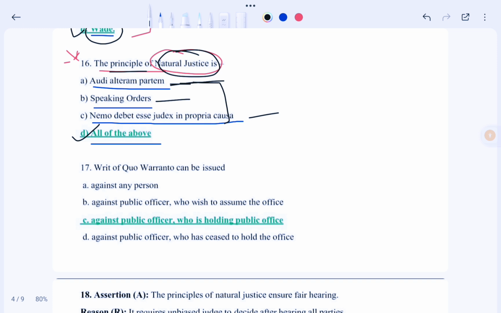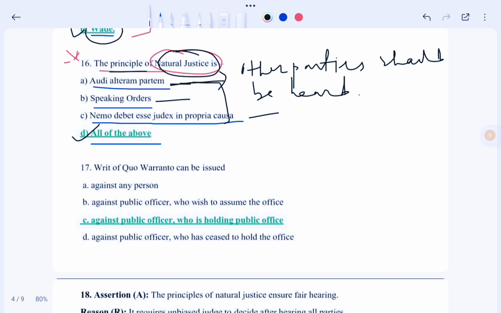Audi alteram partem means what? It means the other party should be heard. And speaking orders. And nemo debet esse judex in propria causa means no one can be judged in his own case.